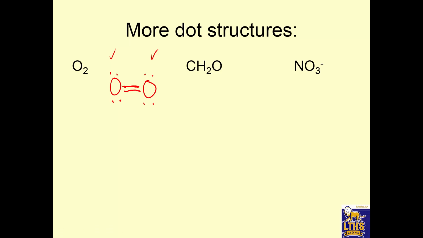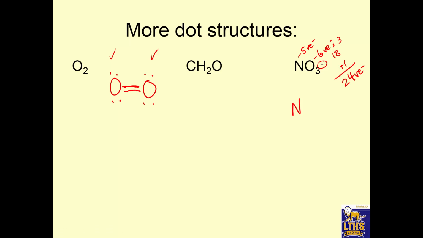Okay, I'm going to go to this one. Nitrogen brings in 5 valence electrons. Oxygen brings in 6 valence electrons. Times 3 is 18. And then this negative means plus 1 more. So we got 19 plus 5 is 24 valence electrons.